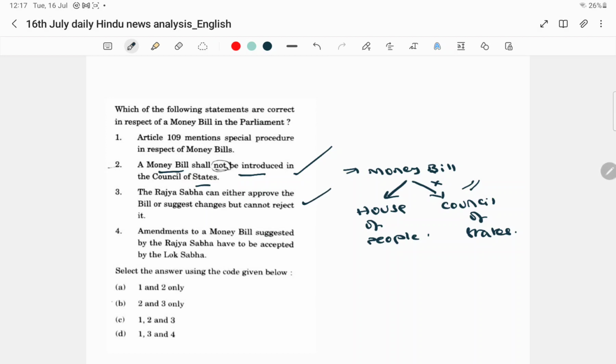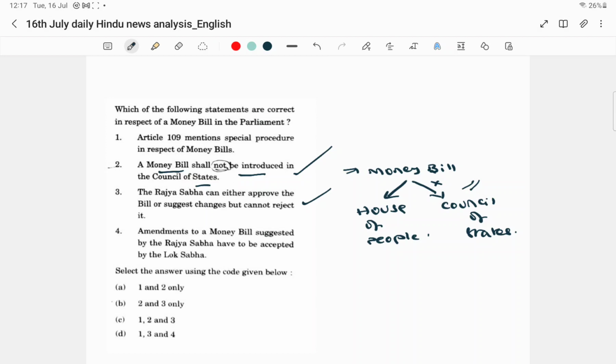Absolutely true. We know that Rajya Sabha can either accept the bill, or you can make some suggestions, or propose some amendments, but you cannot reject that particular bill. Absolutely correct statement. The second one is also correct. The third one is also correct. See the fourth one: amendments to a money bill suggested by Rajya Sabha have to be accepted by Lok Sabha.